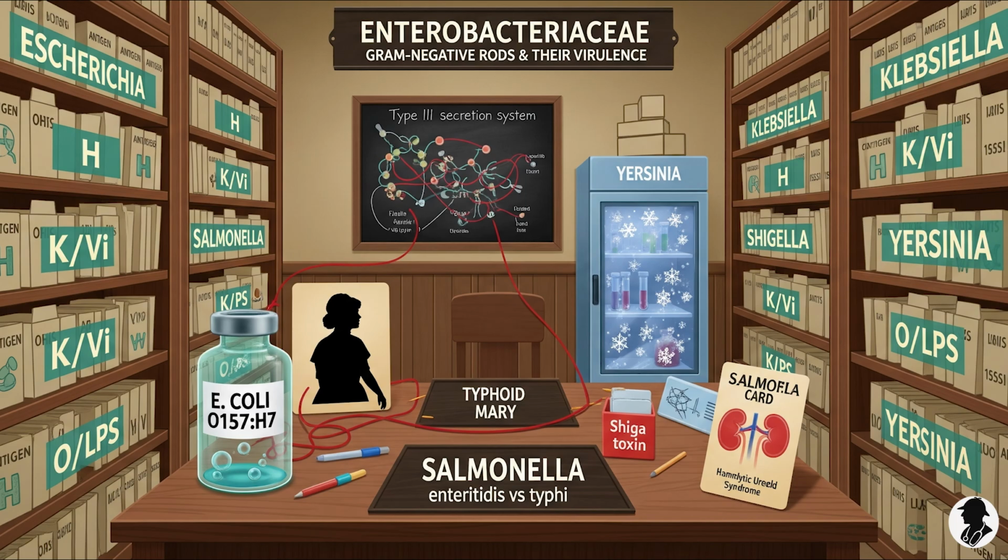What's its unique claim to fame? What makes it stand out? Well, the Yersinia genus includes Y. enterocolitica and Y. pseudotuberculosis, which cause gastroenteritis or enterocolitis, sometimes called yersiniosis, and also the famous one, Y. pestis, which causes plague, but we're focusing on the enteric ones today. Right, and what's really fascinating about the enteric Yersinia species is their ability to grow at low temperatures, right? Even in the fridge. Exactly. That's a key feature.